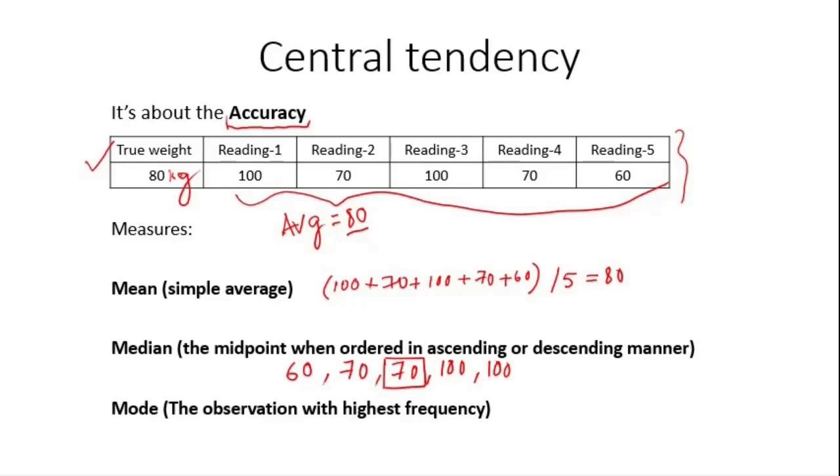And what is mode? Mode is the observation that has the highest frequency of occurrence. In this case you can see 70 is occurring 2 times and 100 is also occurring 2 times. So this particular data has two modes, 70 and 100 both.